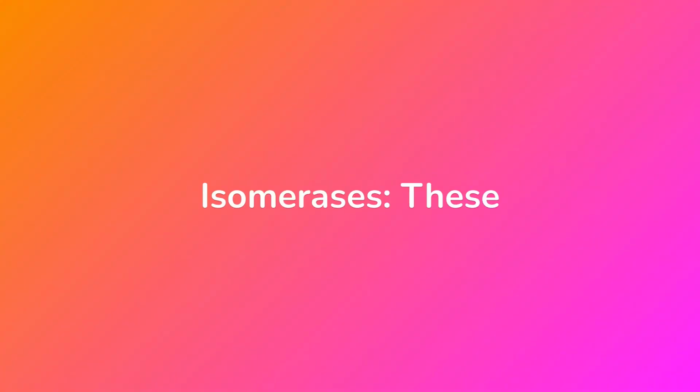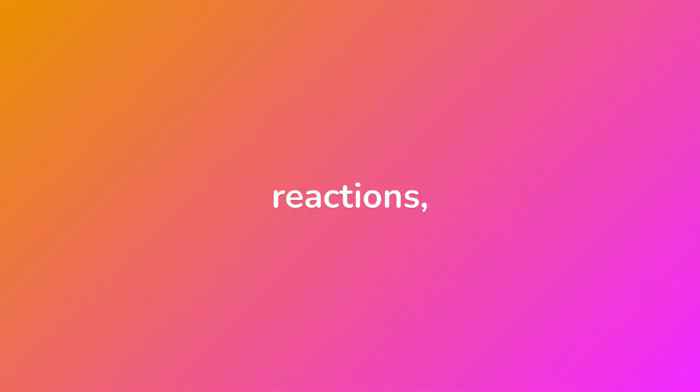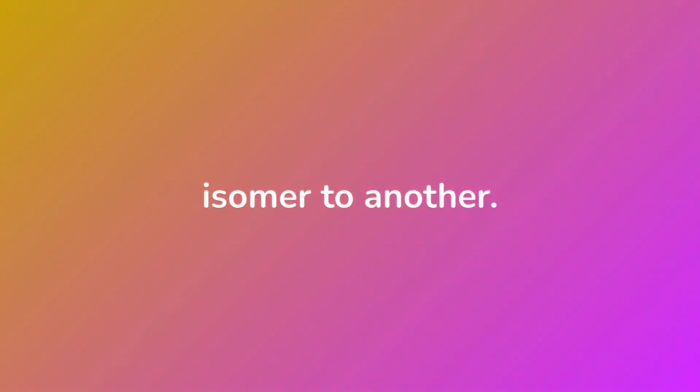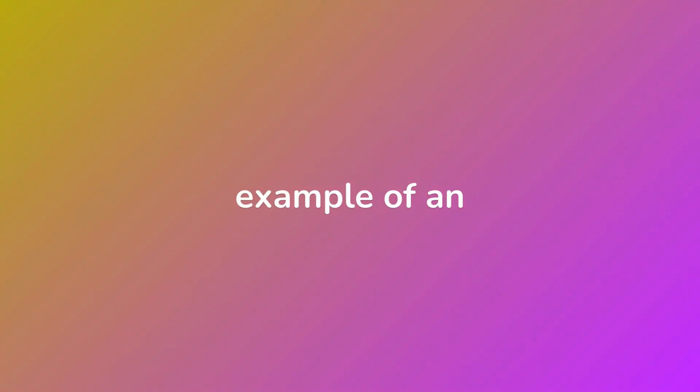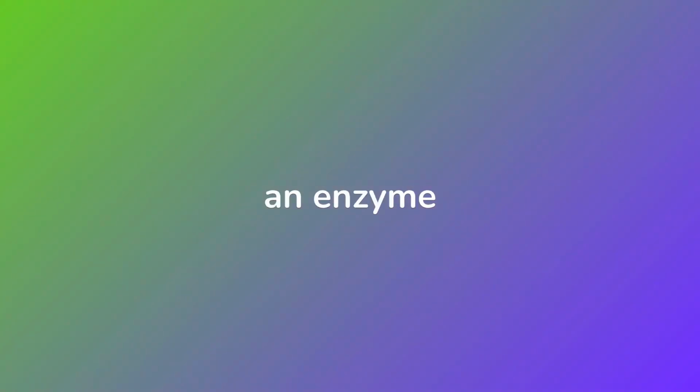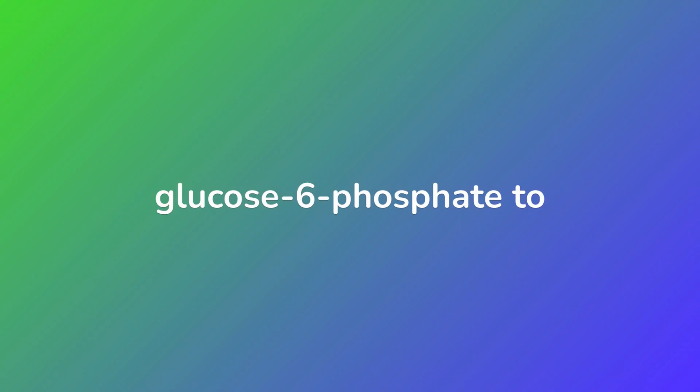Isomerases. These enzymes catalyze isomerization reactions, which involve the conversion of a molecule from one isomer to another. An example of an isomerase is the enzyme that catalyzes the conversion of glucose 6-phosphate to fructose 6-phosphate. Phosphohexose isomerase is an enzyme involved in the isomerization of glucose 6-phosphate to fructose 6-phosphate.